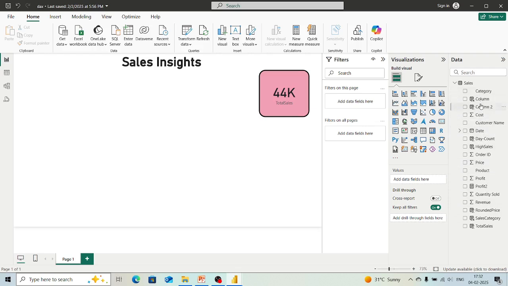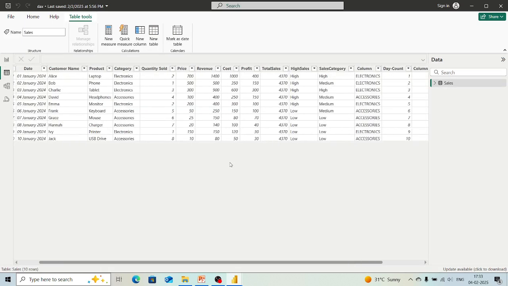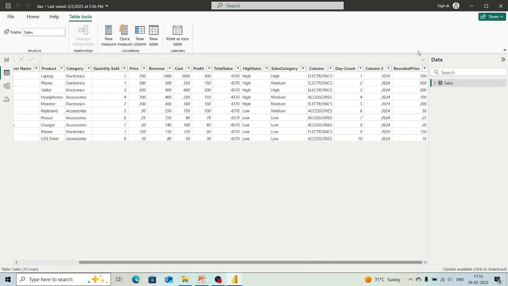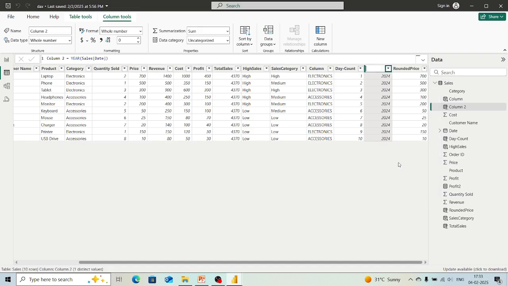Over here, you can see that we have Column 2 and another column. What we will do is quickly go and change the names of those columns. We can change their names in this table view. Those two columns will not be seen in the Power Query editor, right? Because we have calculated those columns. So in this column, it is representing year, so we will rename it as year.